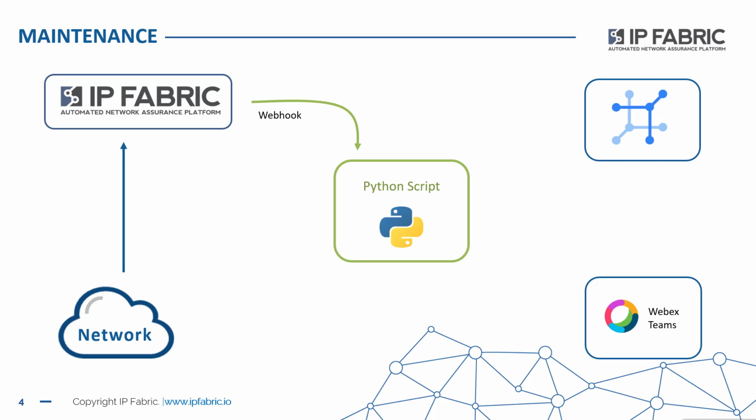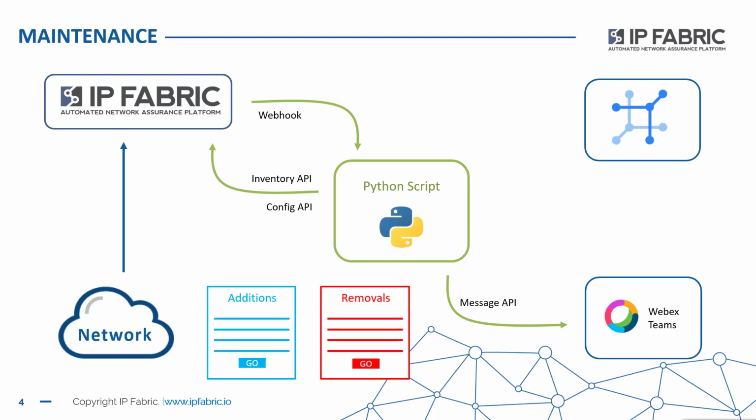Initially, it will go back to IP Fabric, again pull the inventory and configuration information relating to any devices or interfaces that may have changed between snapshots. If there is interface information that's changed, it'll make the calls into Netbox to update that information. And then it'll send a message into WebEx Teams.